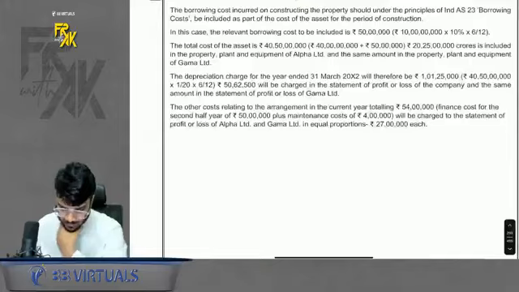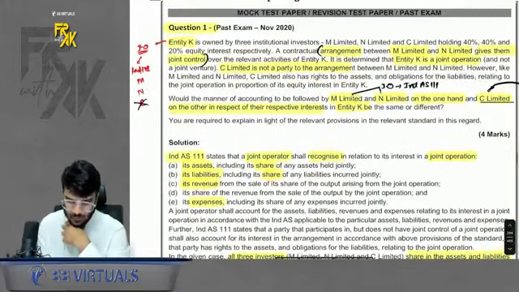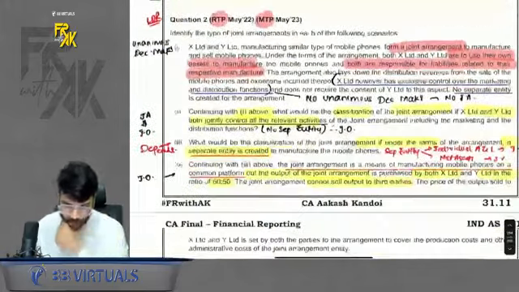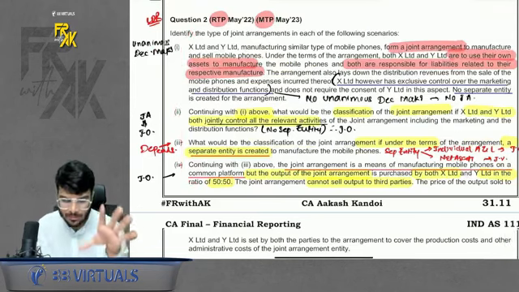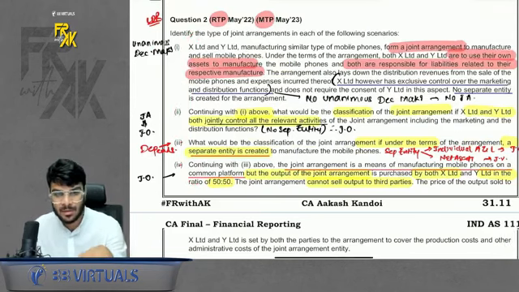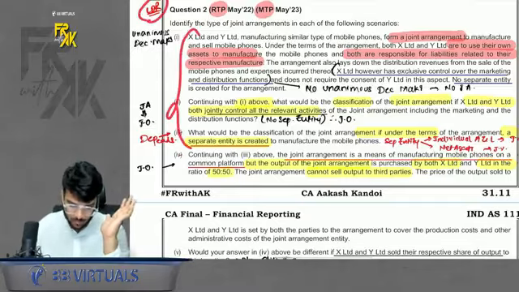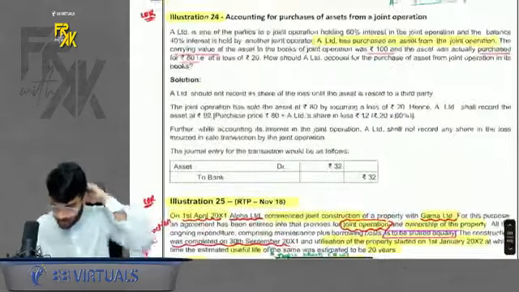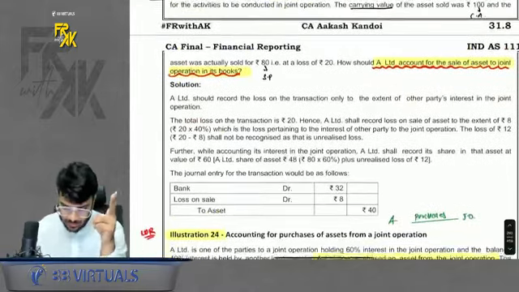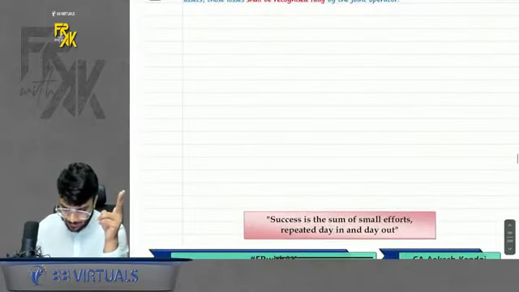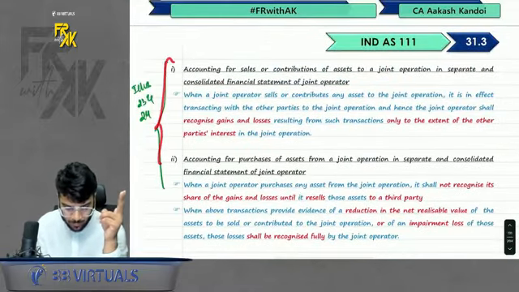Then apart from this, there is one theory question number 1, just read, not very important. Okay, question number 2, I guess it is based more on the definition aspect, which we already discussed while revising the concepts. Okay, which I told you that you have to read this. This is important, but okay, chalo. Now apart from this, there are 2 more illustrations. Remember, I told you that for certain concepts we will not read, we will directly do the questions.